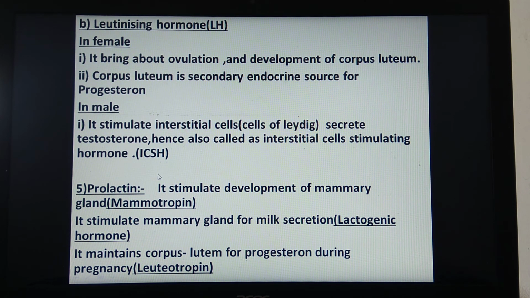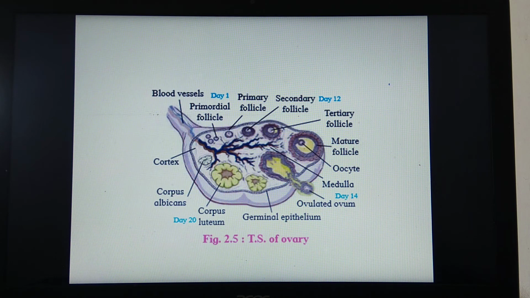So we will see here what is the role of luteinizing hormone. Once again, this is a diagram of the ovary. The primary, secondary and tertiary follicles develop, and later this follicle becomes the mature follicle, also called the Graafian follicle. Once this Graafian follicle is formed, the wall of the ovary bursts open, and because of that the follicle is released into the abdominal cavity. This process is called ovulation. So LH in females is responsible for ovulation, that is the release of the ovum into the abdominal cavity.